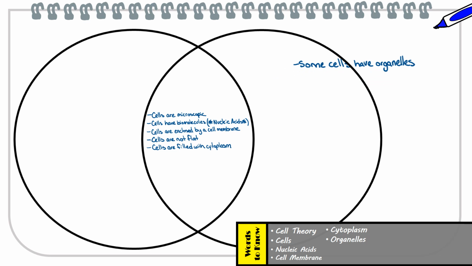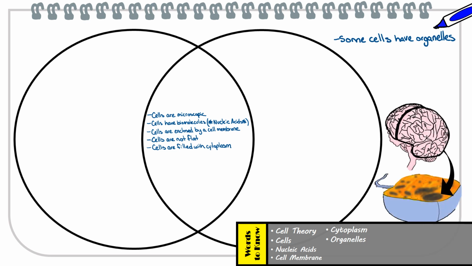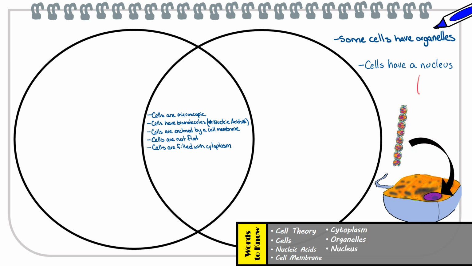And there's one major distinction that you need to know between the 2 types of cells, which is the presence or lack of a very big and important organelle. Yes, Alex, that's correct. The nucleus is sometimes seen as the main office or the brain or the boss of the cell. Basically, it is where the most important pieces of information are kept safe and made. Now, do you know what type of biomolecule I'm talking about? Yes, that's right, Alex. DNA is found in the nucleus of cells, and it is a type of biomolecule known as nucleic acid. And many cells have a nucleus, which stores this biomolecule that carries genetic information.